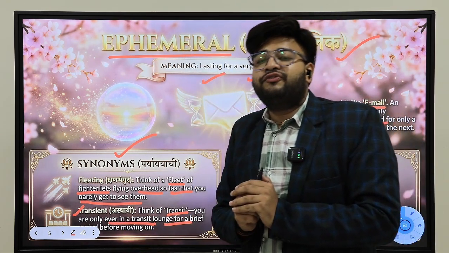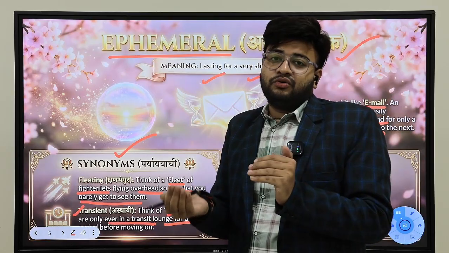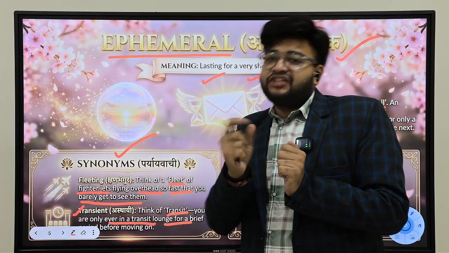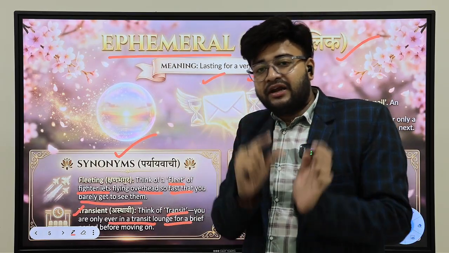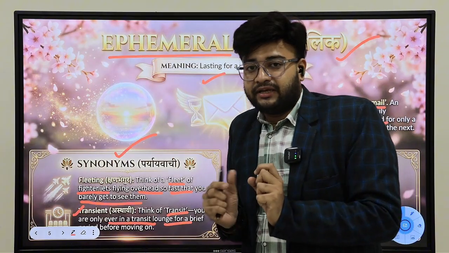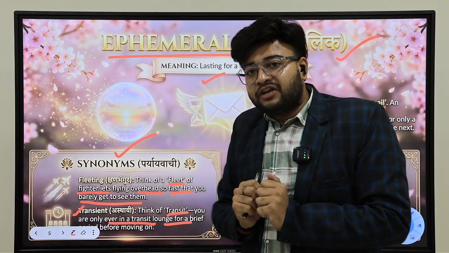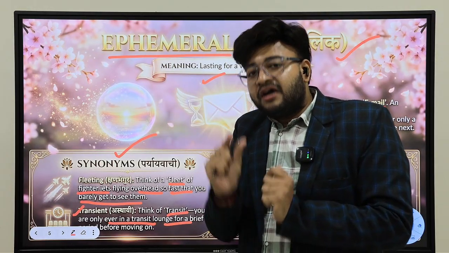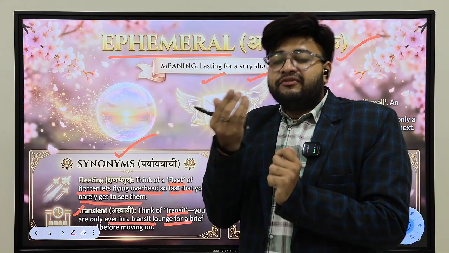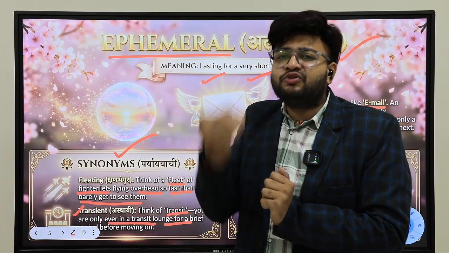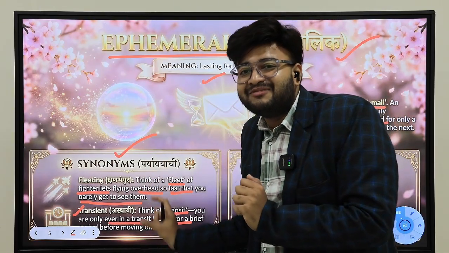Suppose you are traveling in a metro and there is an interchange. You have to change from the blue line to the other metro line. So there is an interchange juncture there. How much time are you in that middle juncture? 1 hour, 2 hours? No, only a very short interval of time. Hardly 2 minutes or 5 minutes. So try to remember it.